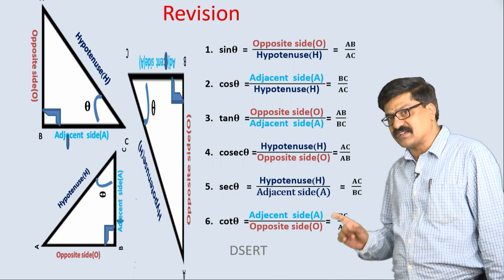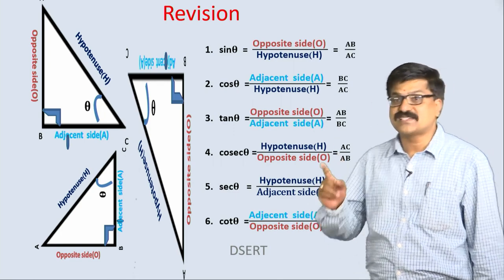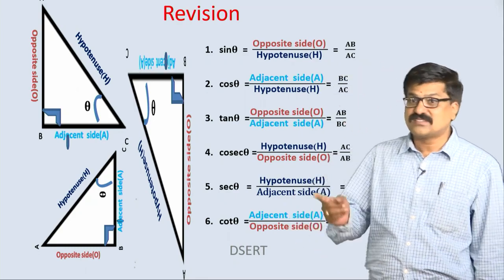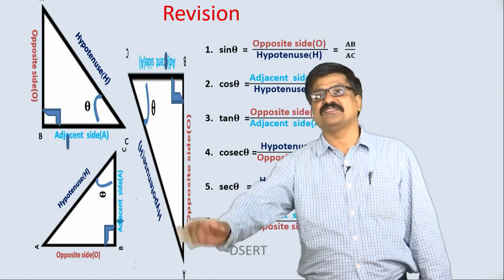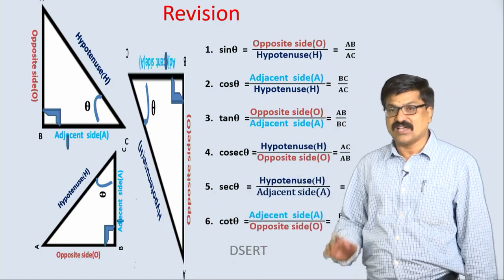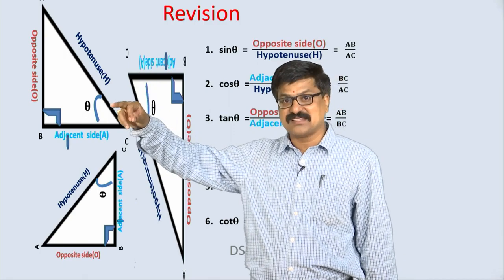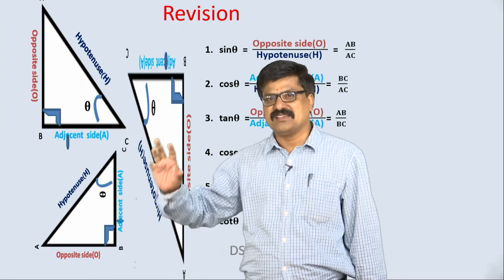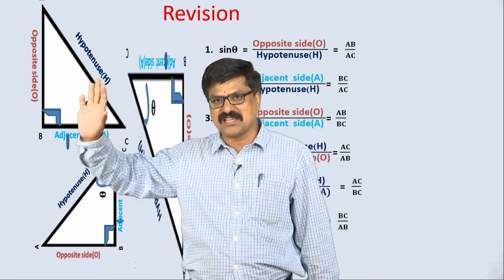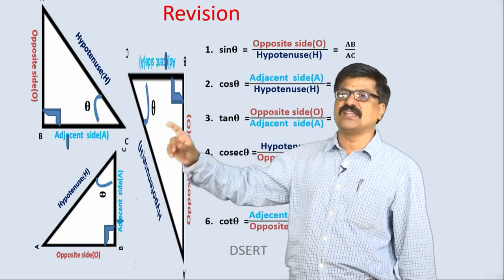Observe this properly, right. If you know this, the first exercise in the trigonometry chapter is very easy to solve. Why? Because the triangle position may be like this or like this or like this. In the whole exercise, he has only changed either the name of the triangle or the position of the triangle, any one of these 3.